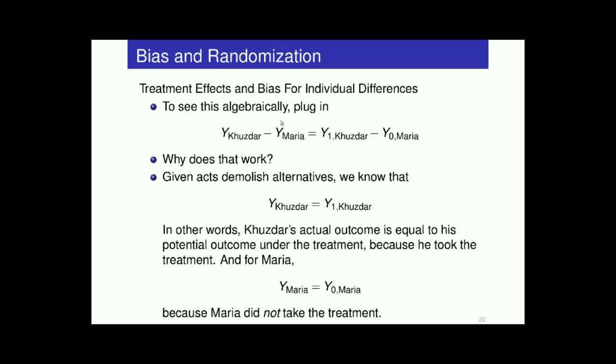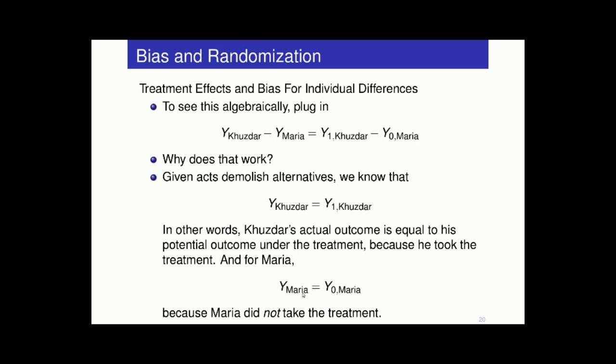To show this algebraically, we can plug in Y Kuzdar minus Y Maria, the comparison based on the things we can see. Given Kuzdar took the treatment, his actual outcome is equal to his potential outcome if he got the treatment, because that alternate reality is reality.